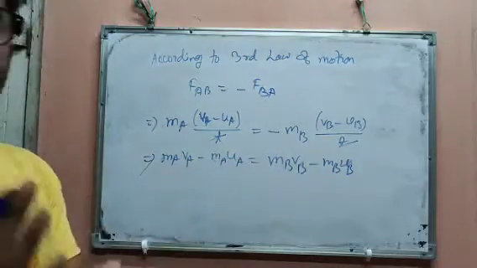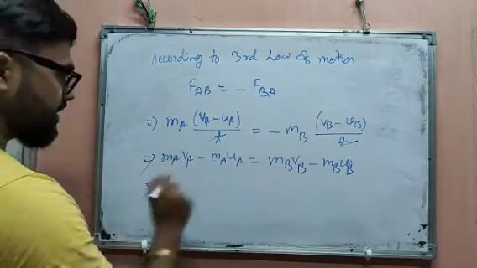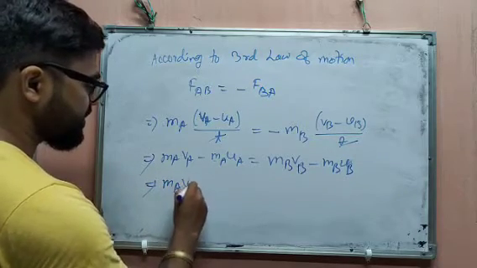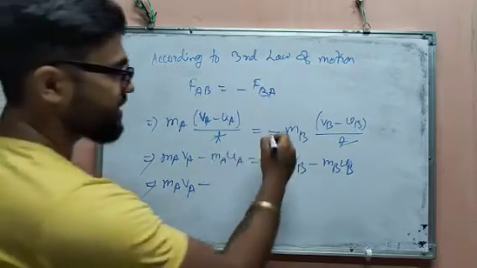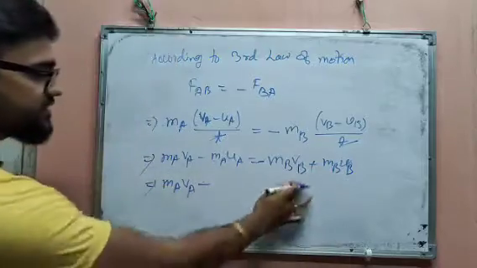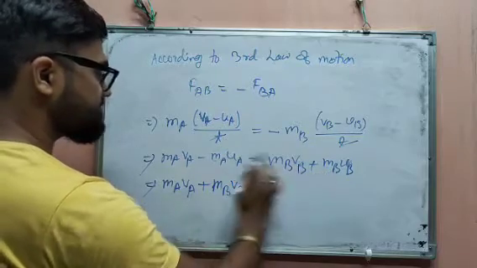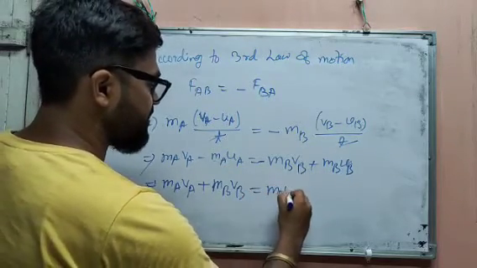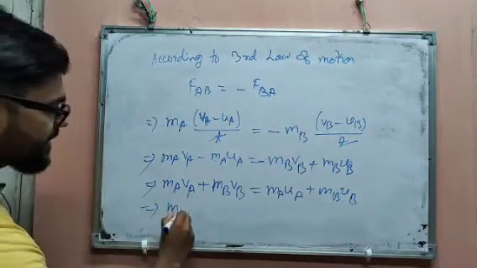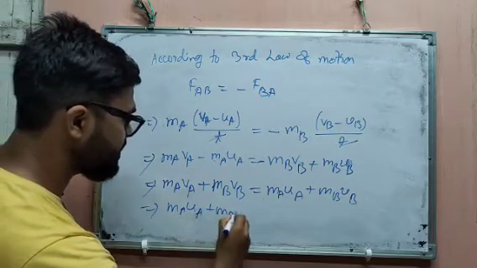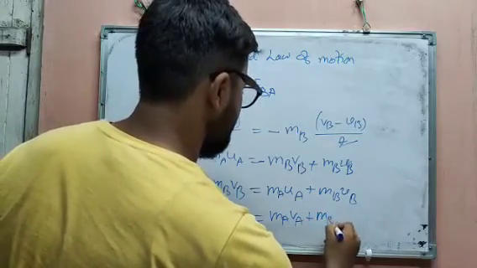The initial momentum is related with U, and the final momentum is related with V. Oh wait a second, there is a minus sign, so MB VB moving to the left side will be plus. So MA UA plus MB UB equals MA VA plus MB VB.